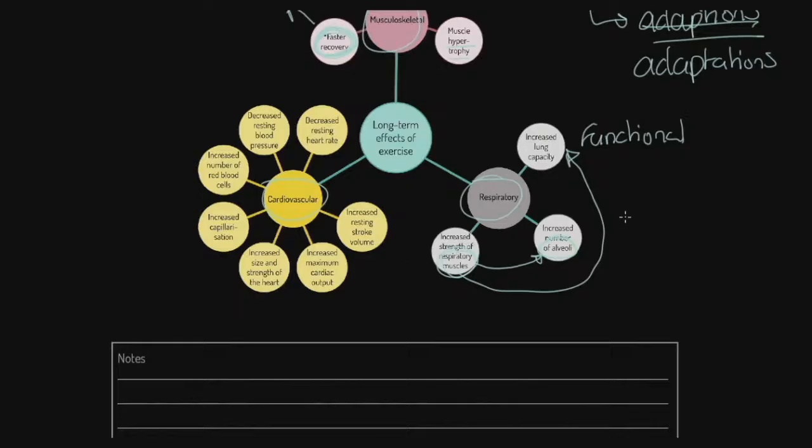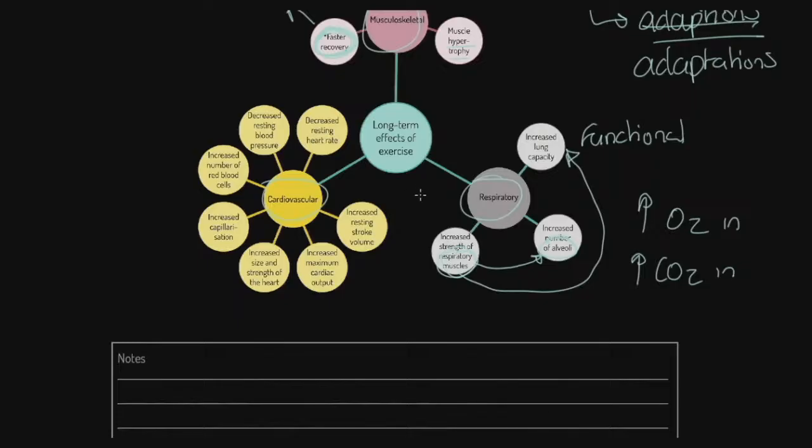Now, if you think about this in totality, we get more oxygen in, we get more CO2 out, we get a greater rate of diffusion. What that means is that we can work at a higher intensity of exercise aerobically, and we don't fatigue as quickly. So it's really important.